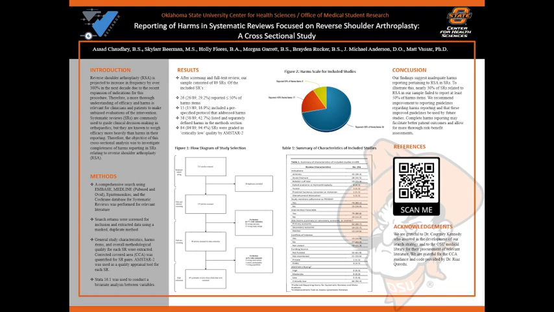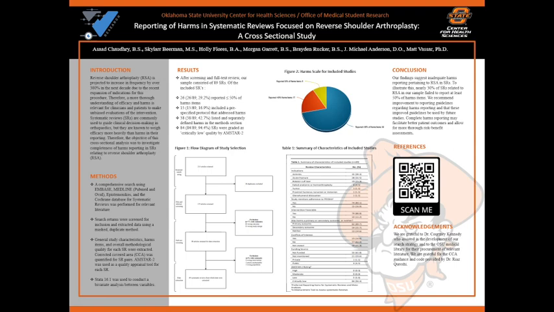What we saw was, after screening and full text review, we had a total of 89 systematic reviews, and of these, 26, or almost 30%, reported 50% or less of harms items. 15, or 16.9%, included a pre-specified protocol that addressed harms. 38, or 42.7%, listed and separately defined harms in the methods section, and 84, or almost 95%, of systematic reviews were graded as critically low quality by AMSTAR 2.